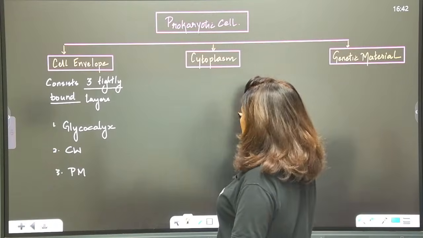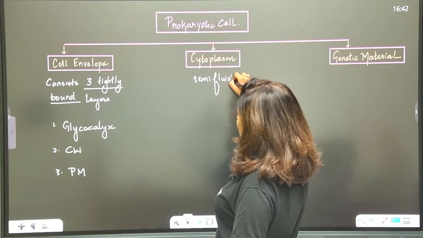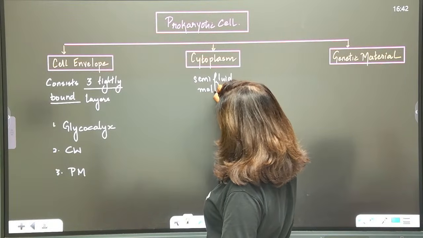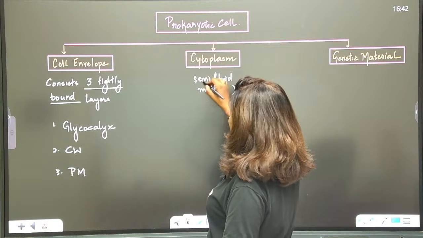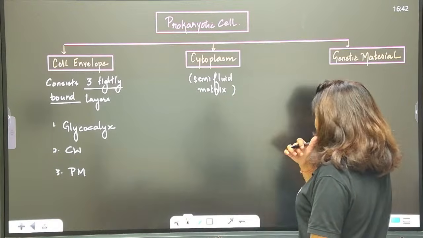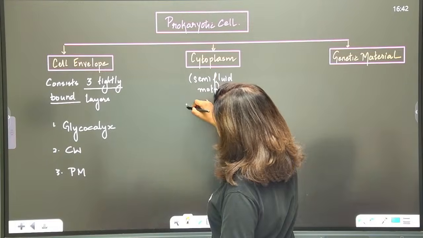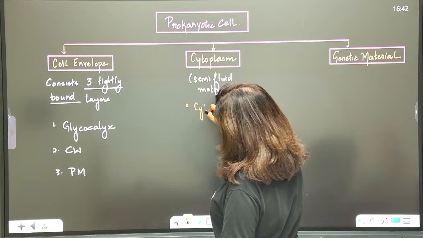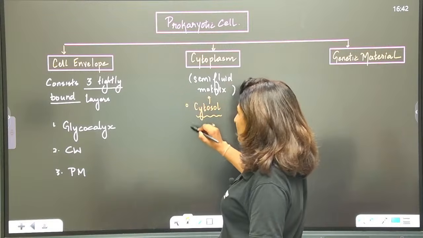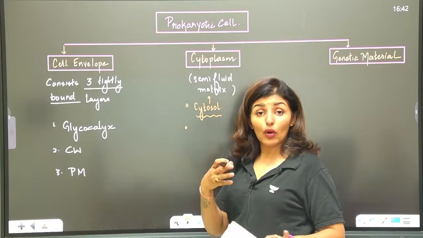Now, second is cytoplasm. We have already discussed this is semi-fluid. Whether it is a prokaryote or a eukaryote, cytoplasm is always a semi-fluid matrix, and it is the main arena for all the cellular activities. This cytoplasm also has two components. One is cytosol, the matrix part, and within this matrix are present organelles.